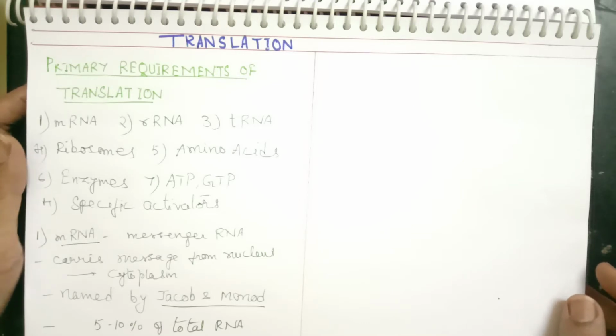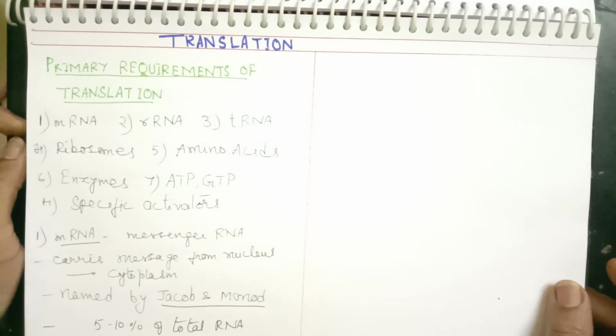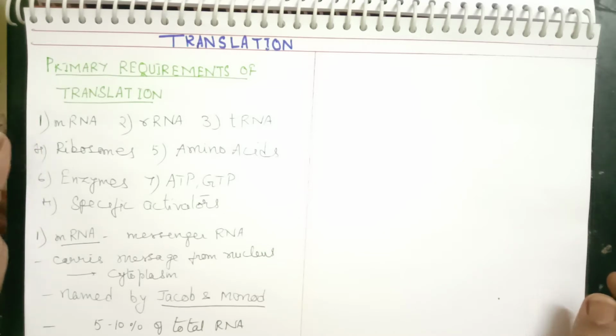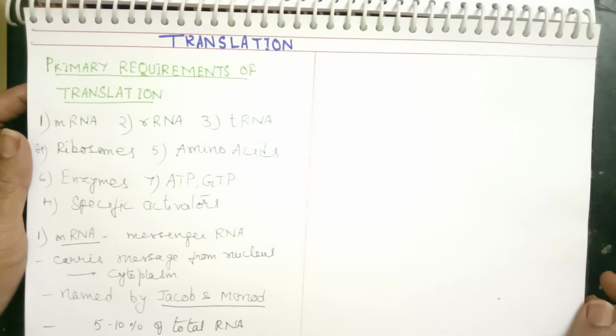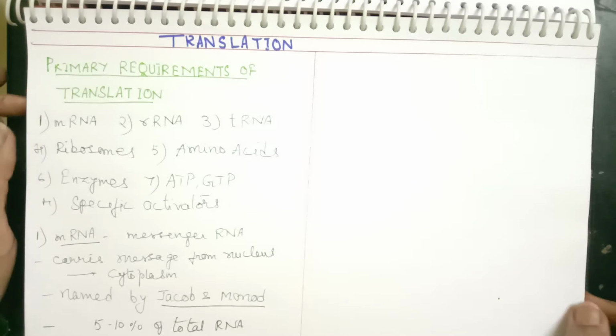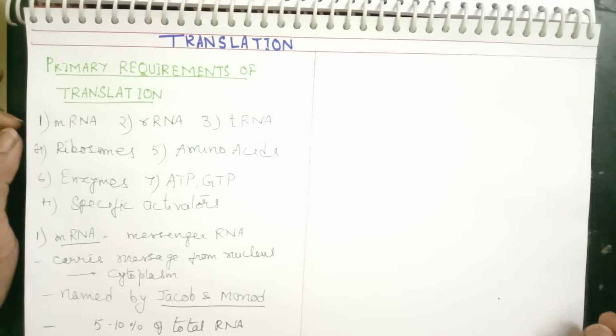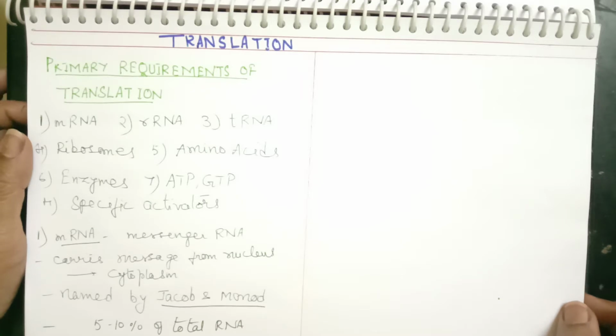So you know that translation is the process of synthesis of protein from mRNA, and translation takes place in the cytoplasm. Whatever codons are present on mRNA, whatever message mRNA carries from DNA, they have to be translated, decoded into proteins. This takes place in the cytoplasm.